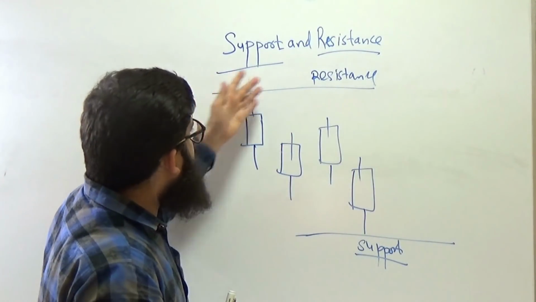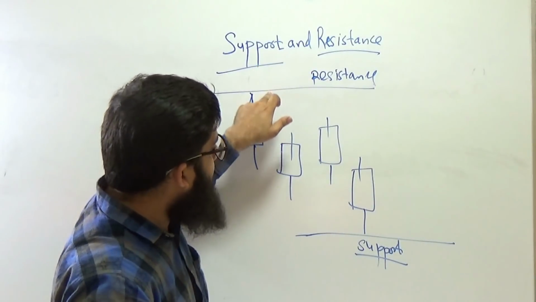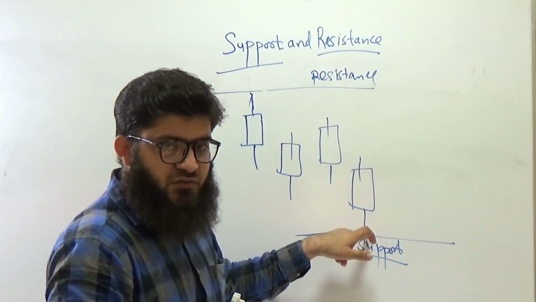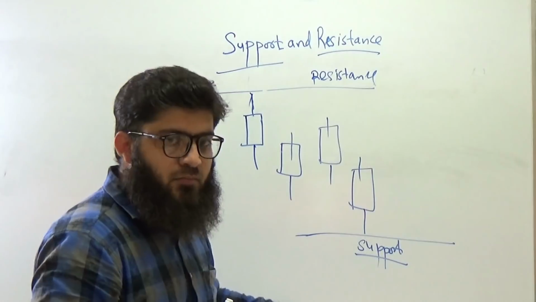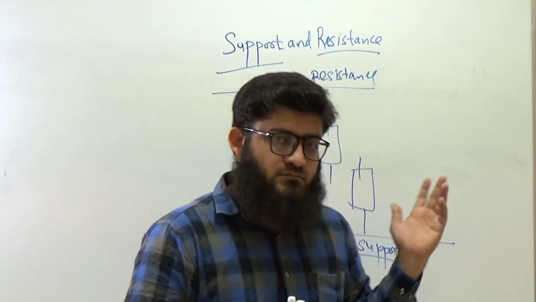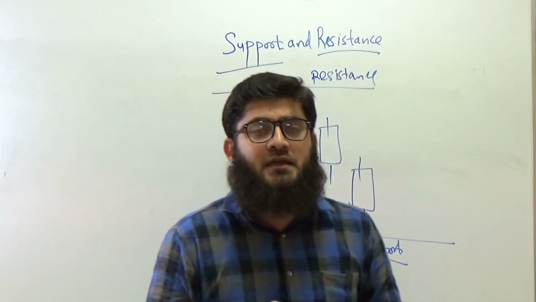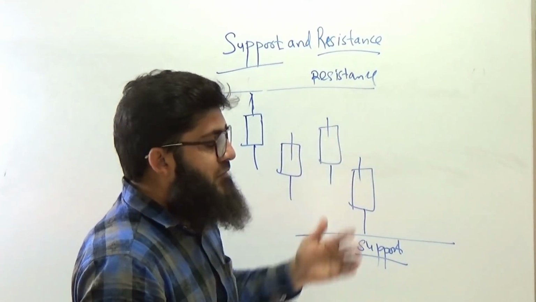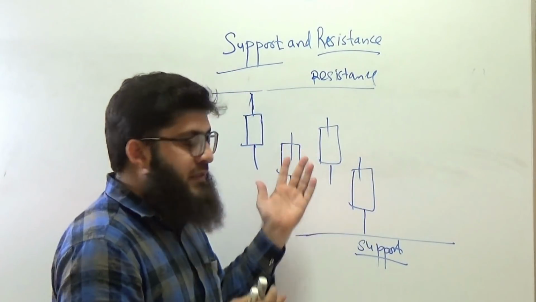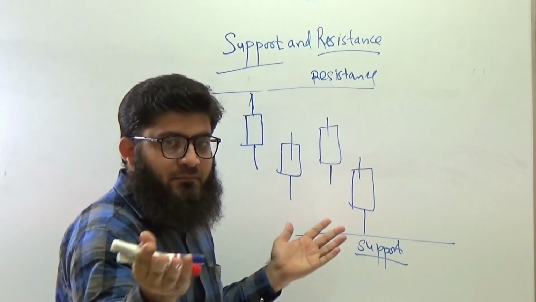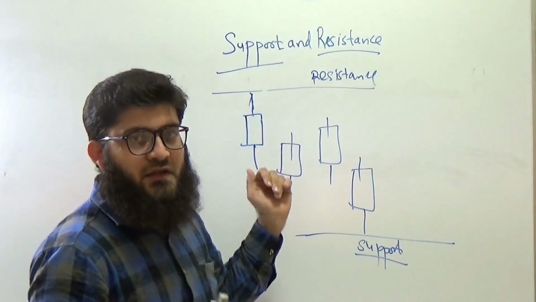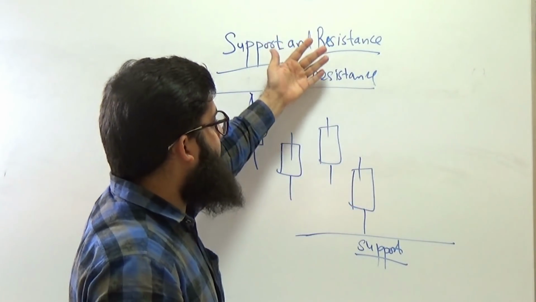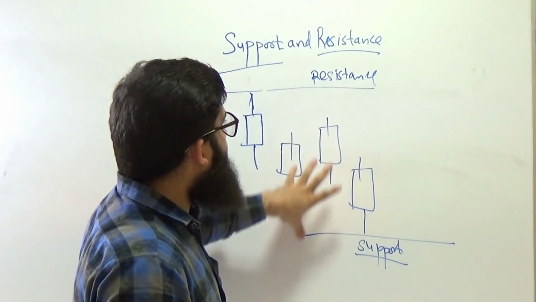So resistance is something above which a share finds it difficult to go, and support is the lowest price point of a stock below which it finds it difficult to go. There can be multiple levels of support and resistance. That can be plotted with the help of the pivot chart, which you can use in any software, and for example we can use it freely on the Economic Times. There could be multiple levels of resistance and multiple levels of support on the chart which you can see.